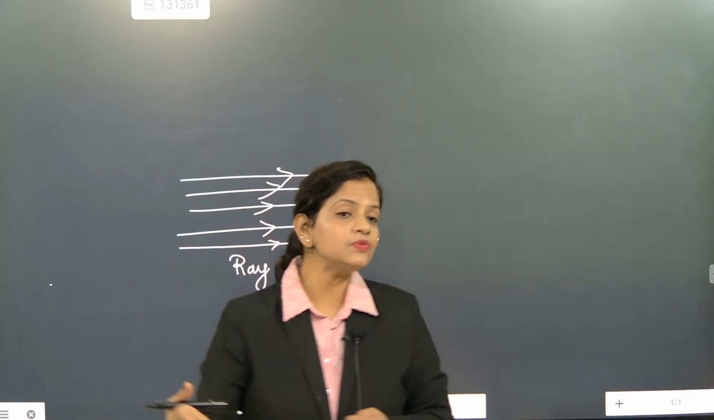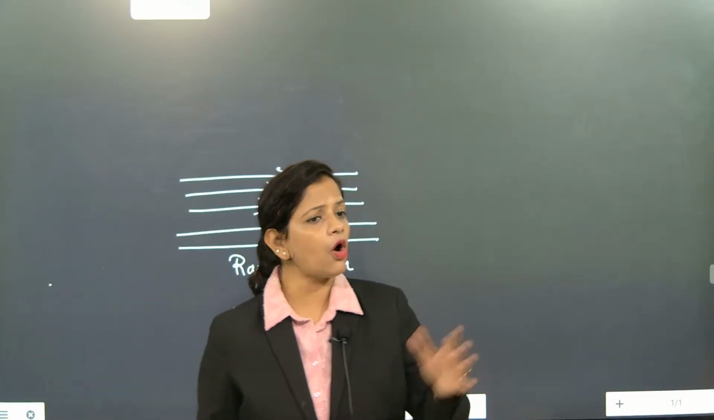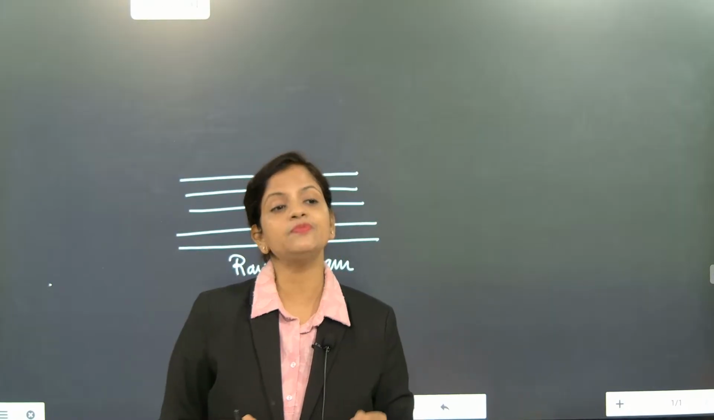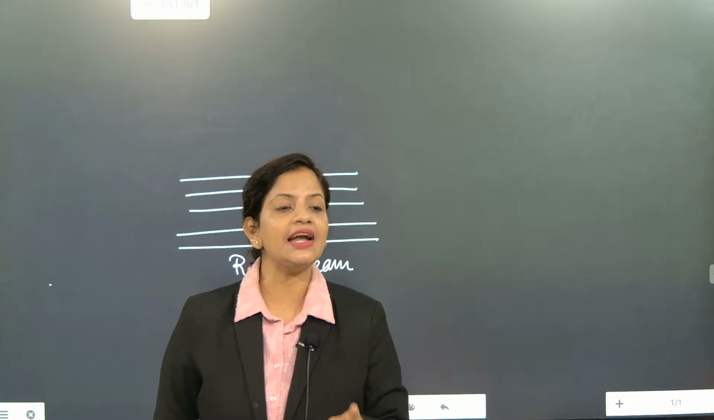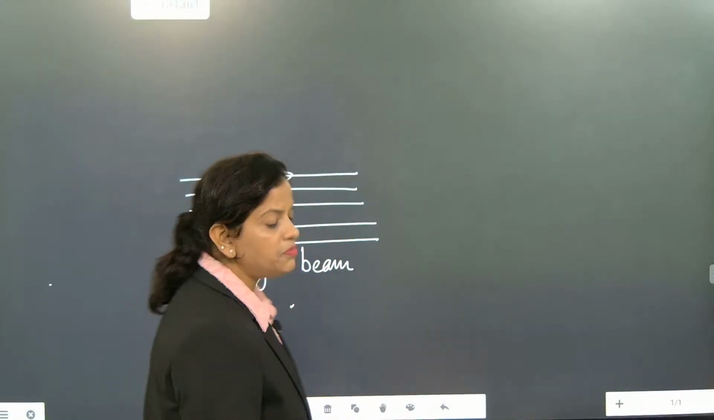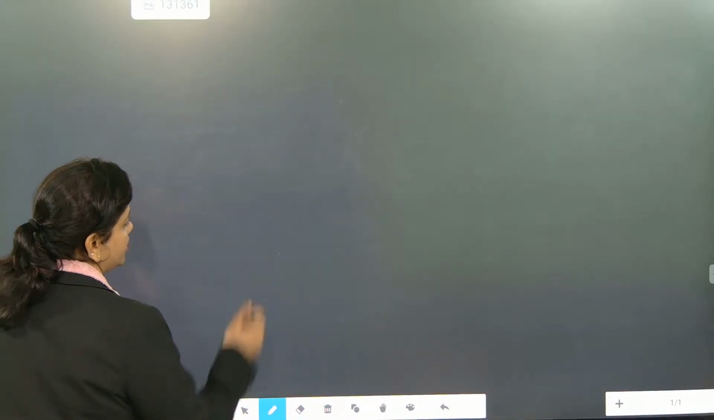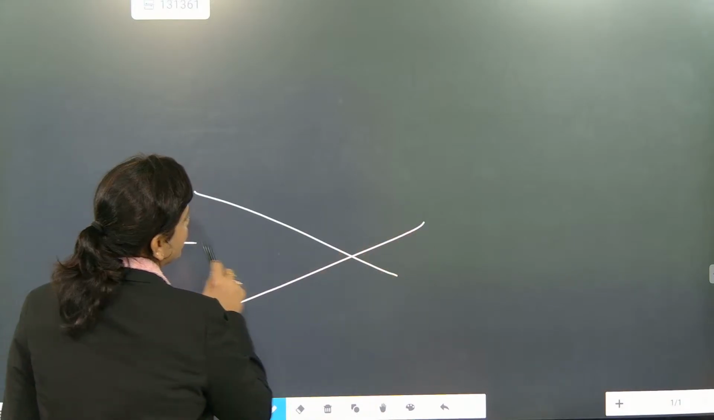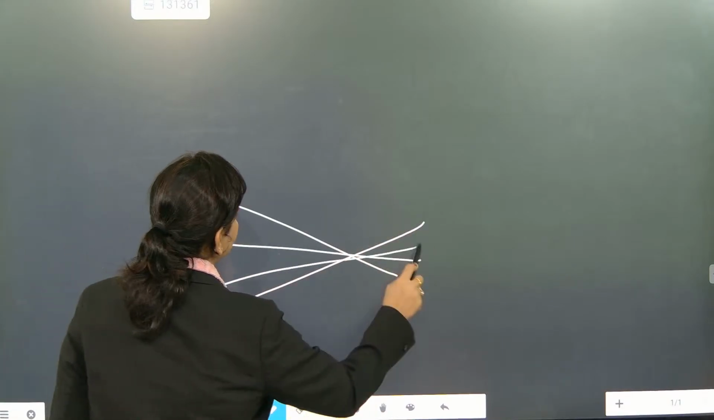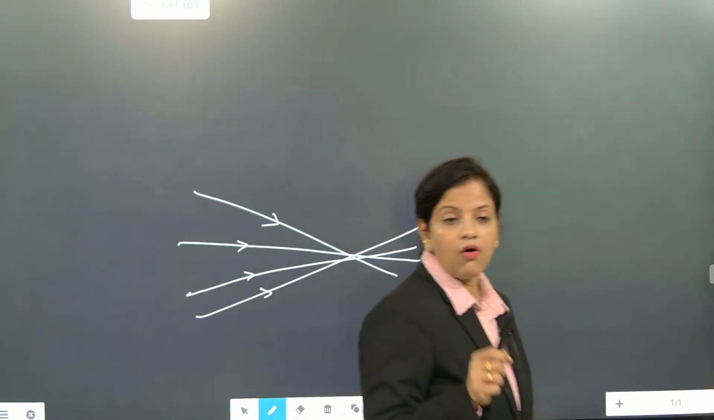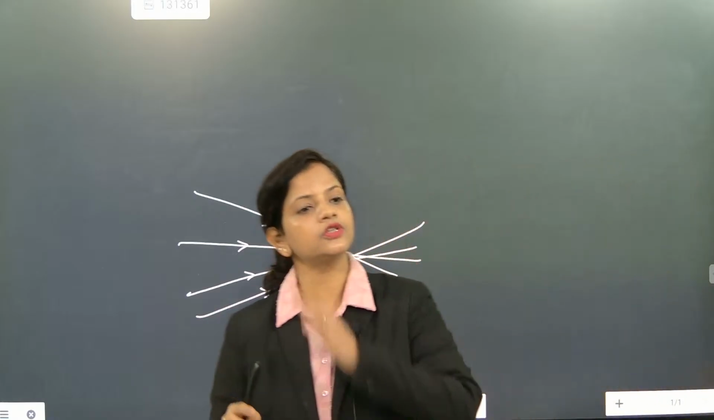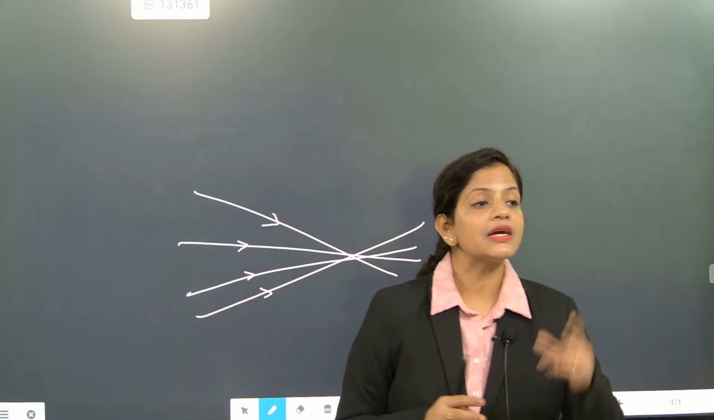Now these beams can not always be parallel. So these beams can be convergent and divergent. What is the meaning of convergent and divergent? Convergent means that after striking an object, the rays will come and meet like this. Convergence means when all the rays join at a point, it is considered convergence.